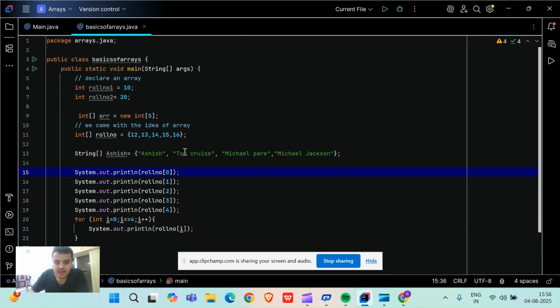Now friends, let me show you the execution. So friends, if you don't want to write print lines again and again, what will you do?